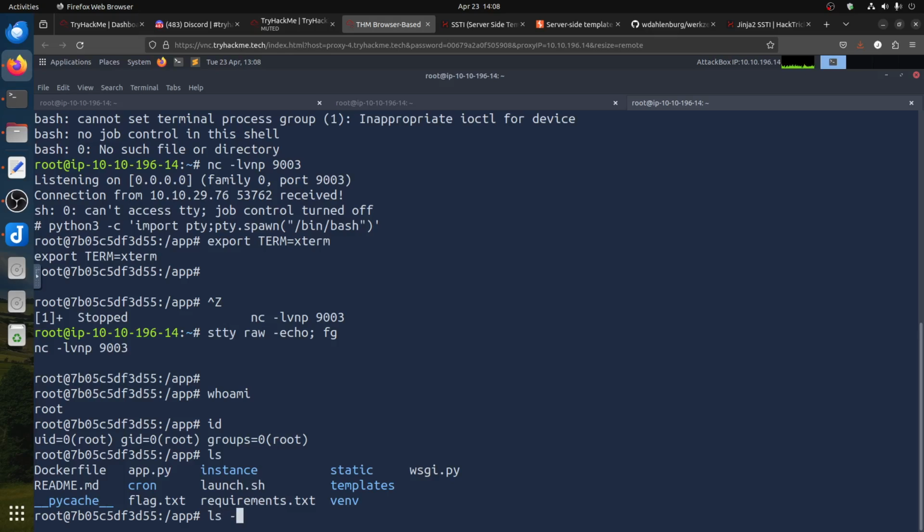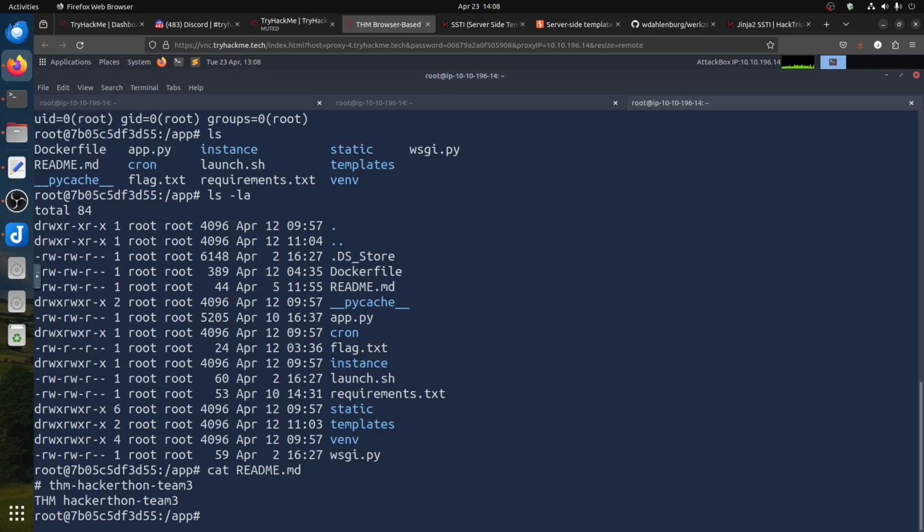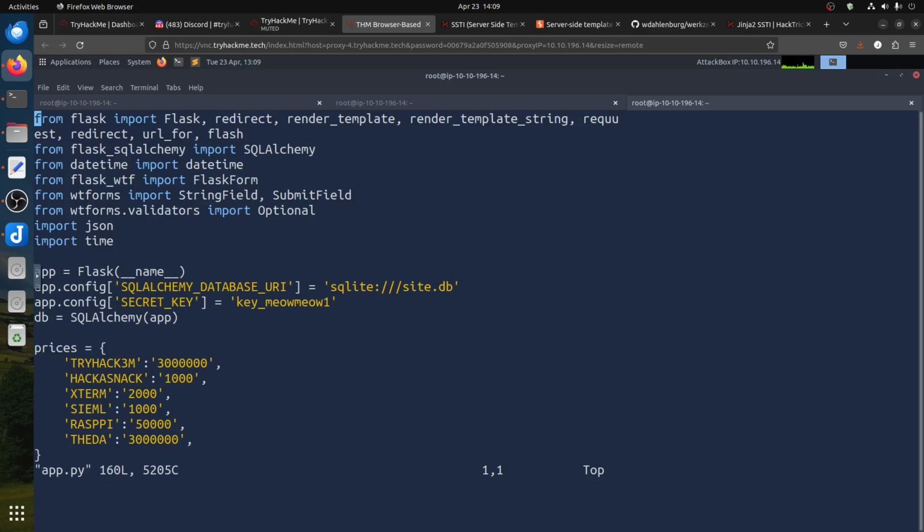Now if I look for any hidden files, of course there's nothing special here. This readme.txt is nothing special, but what's in it? TryHackMe team 3, TryHack3M. Okay, there's the app. You can check the app file now for anything interesting. And that's the price. That's the DB. And then we have the secret key. We're able to get this one.